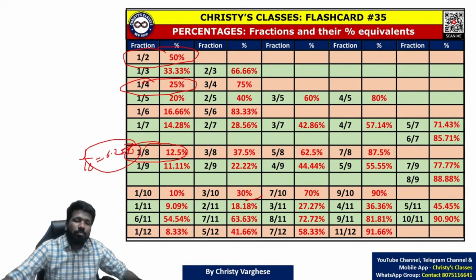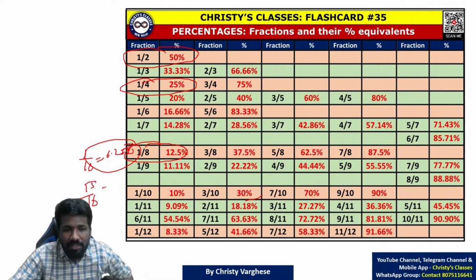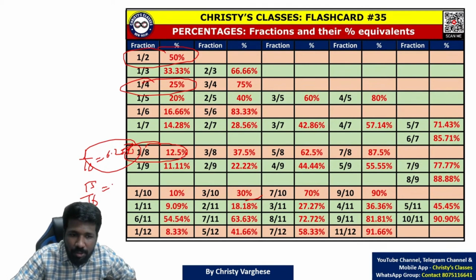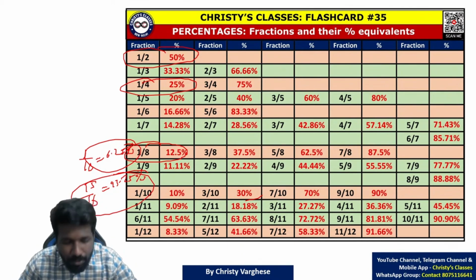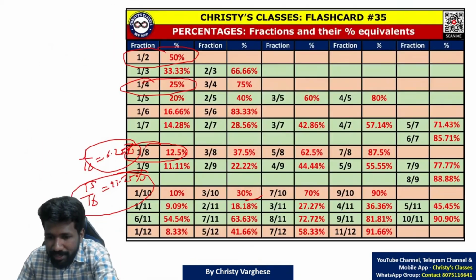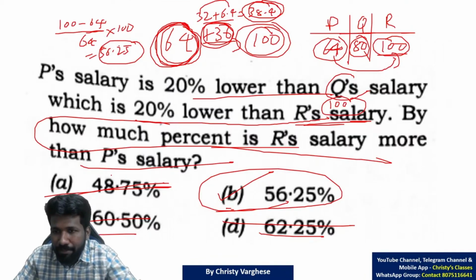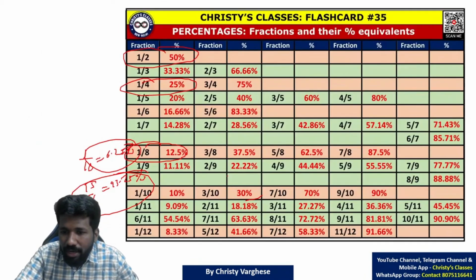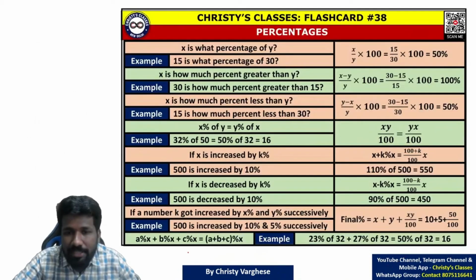1 by 16 is 6.25, which means 15 by 16 will be 1 minus 1 by 16. That means 100% minus 6.25, which is 93.75. Again, if you are not familiar with this, leave it for the time's sake. Do the traditional math. Still you will get the answer even if it takes a little more time. So anyway, this question can be done either way. Option D will be the correct answer.